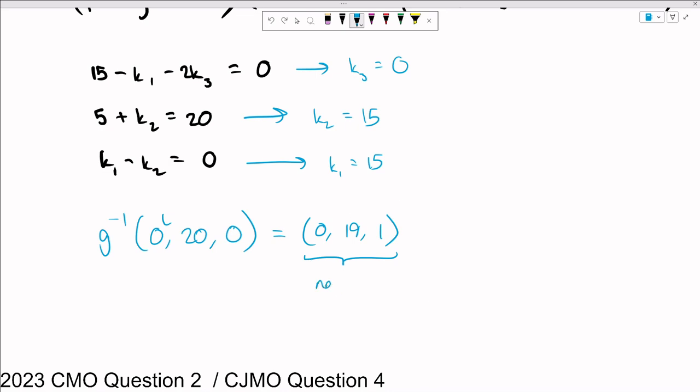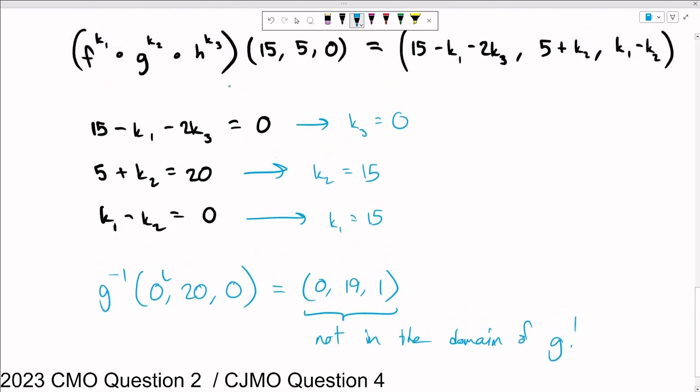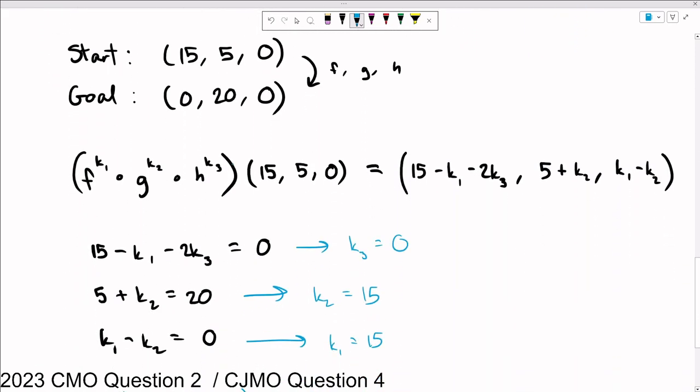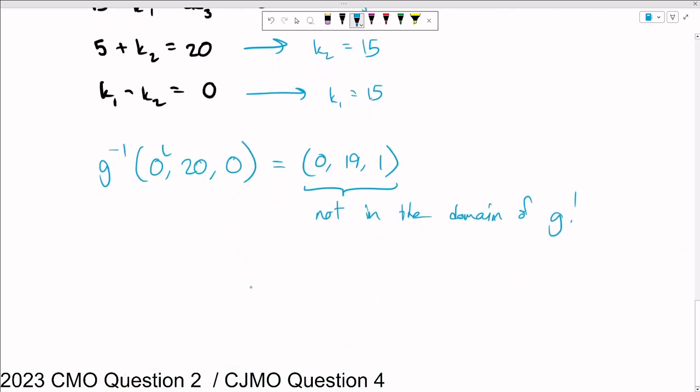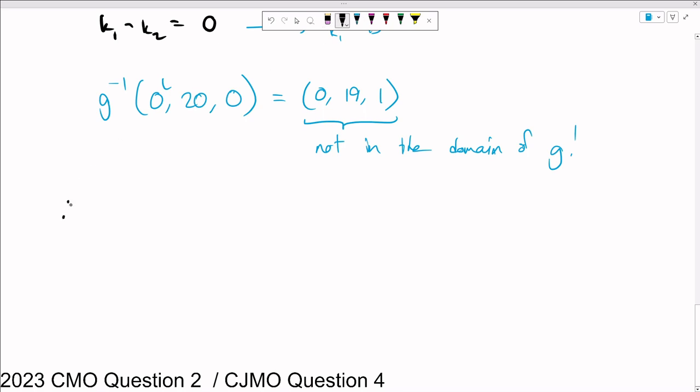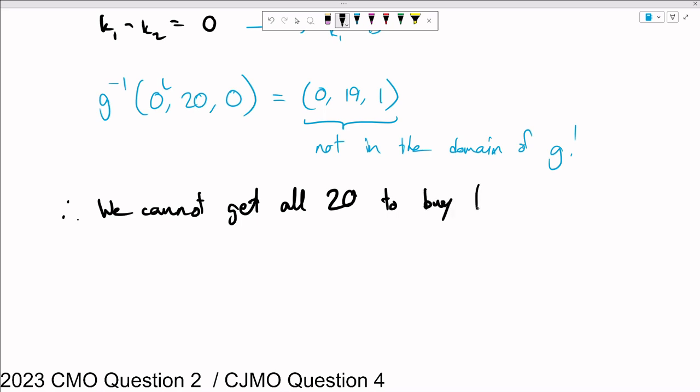And so this is not in the domain of G. And so what that tells us is that even though we have this sequence of steps, this recipe that is supposed to get us that, that does not work under the domain restrictions of the actual physical scenario here. So we cannot get all 20 students to buy tickets. And that is problem 2 of this year's CMO.